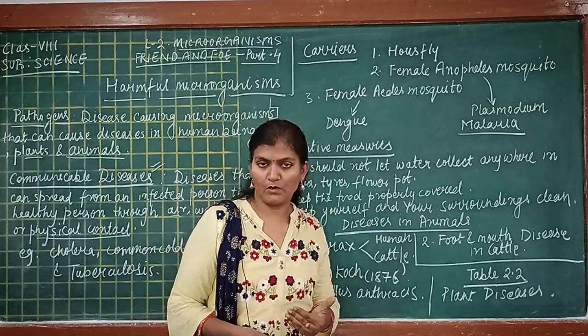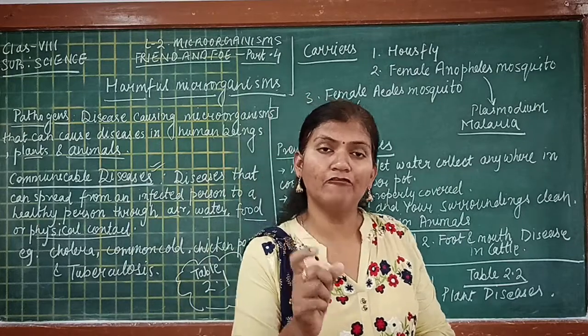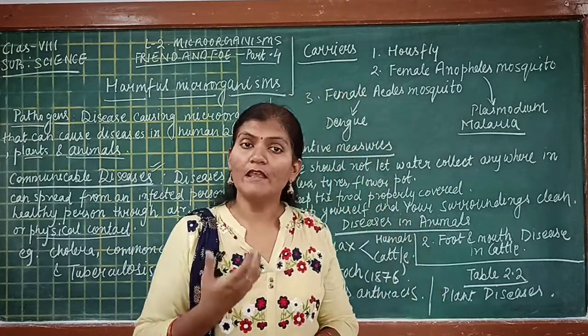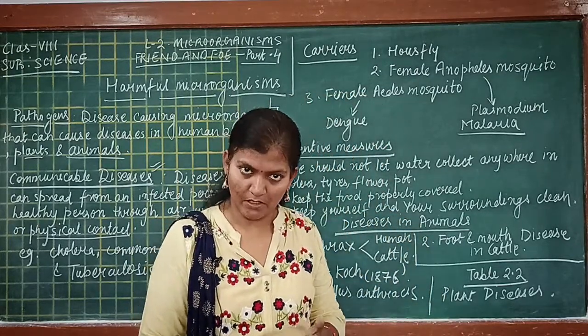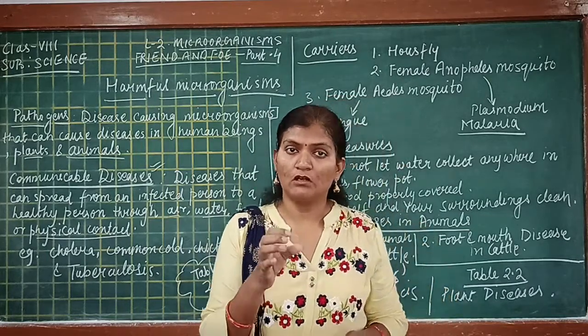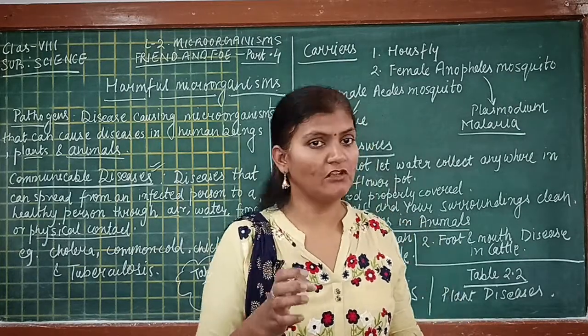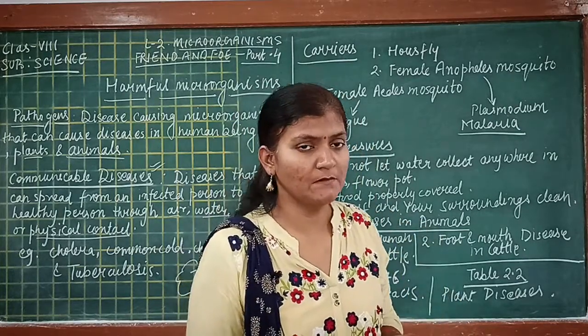it increases its population, and when this female Anopheles mosquito bites an infected person who already has malaria, it sucks blood from the body of the infected person.